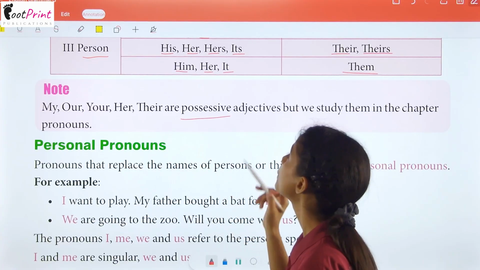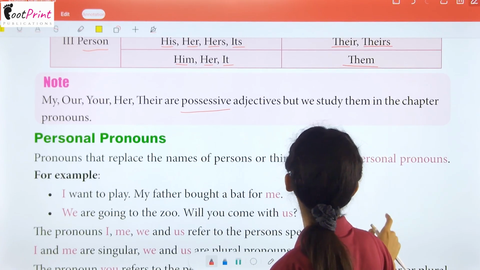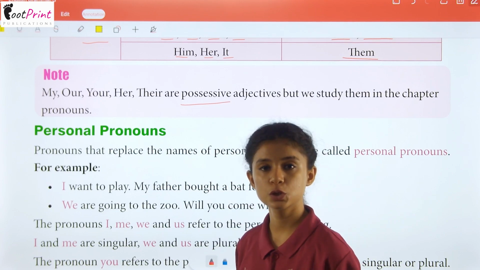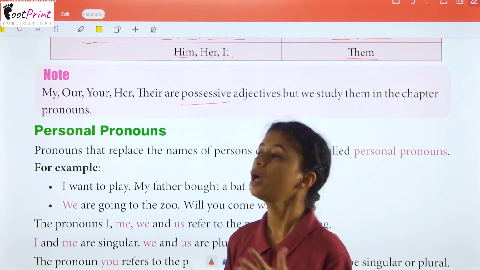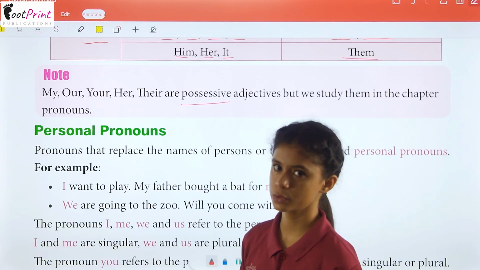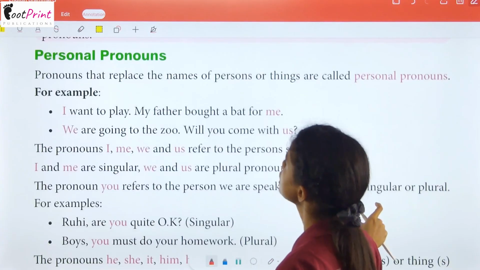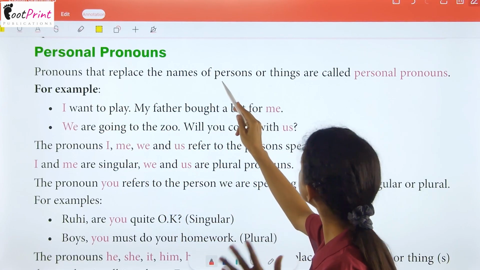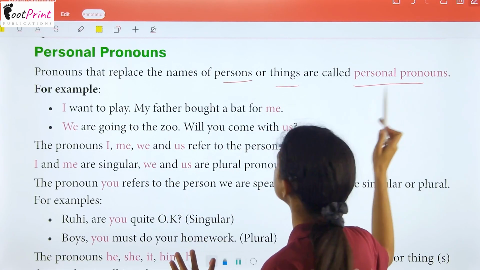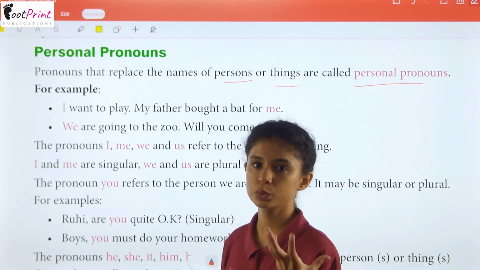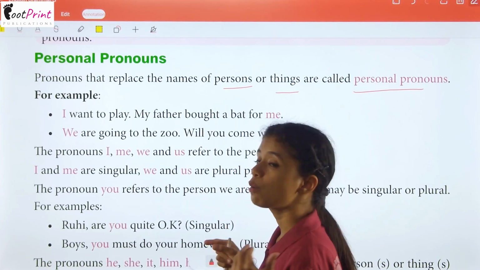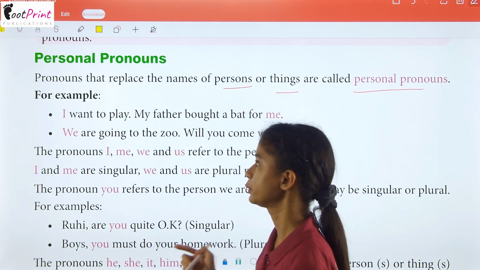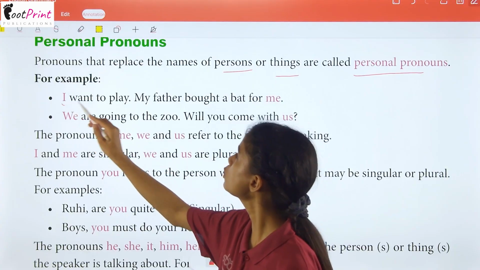So these are possessive adjectives, but we study them in the chapter as pronouns. So they are adjectives as well, which show the possession or belonging. But here we are using them as pronouns. Alright? So, personal pronouns. Pronouns that replace the names of persons or things are called personal pronouns. So, the name shows it very clearly that a pronoun that replaces the name of a person or a thing is a personal pronoun. For example, I want to play.